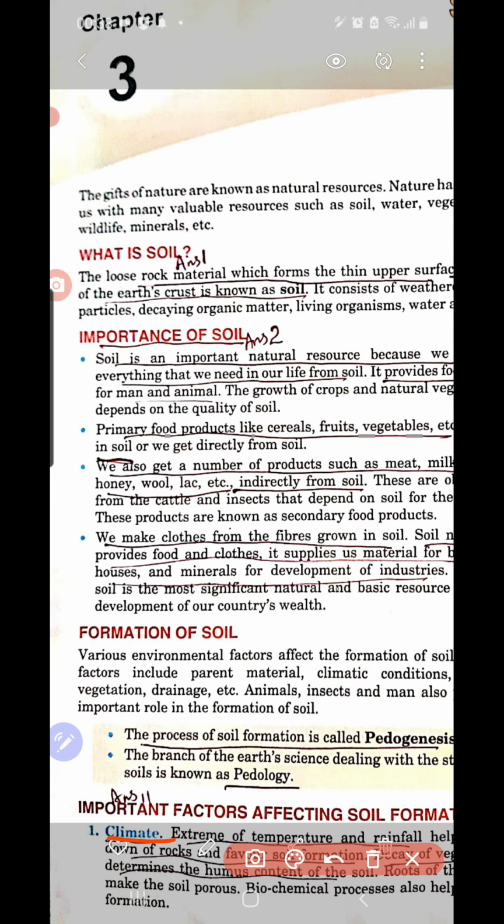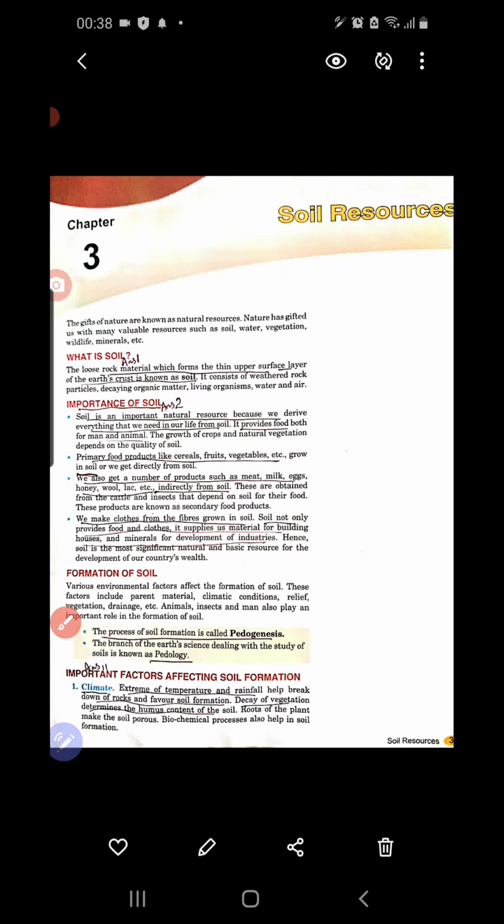The region which gets intensive rainfall has a different kind of soil. The region which is most of the time dry, where there is no rainfall, has a different kind of soil. Like that, climate is a major factor which affects the formation of soil.